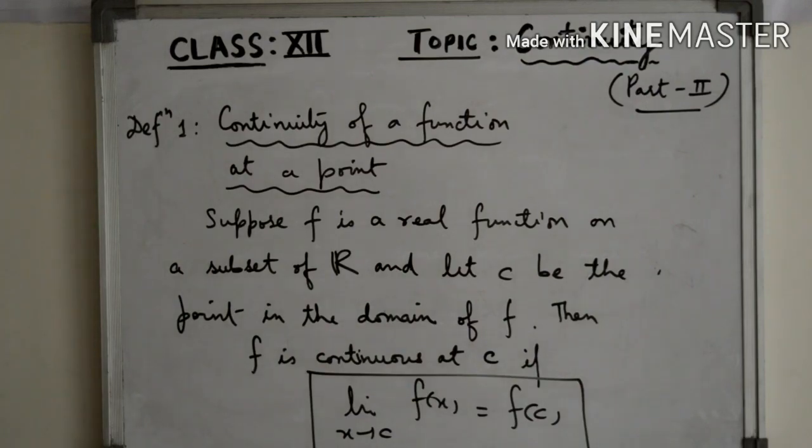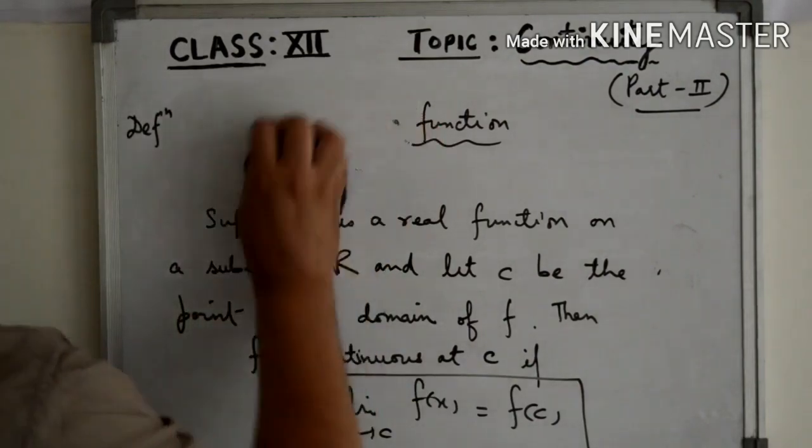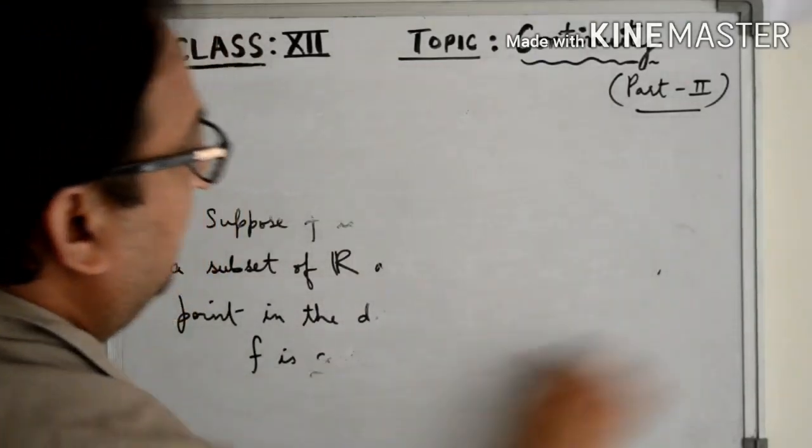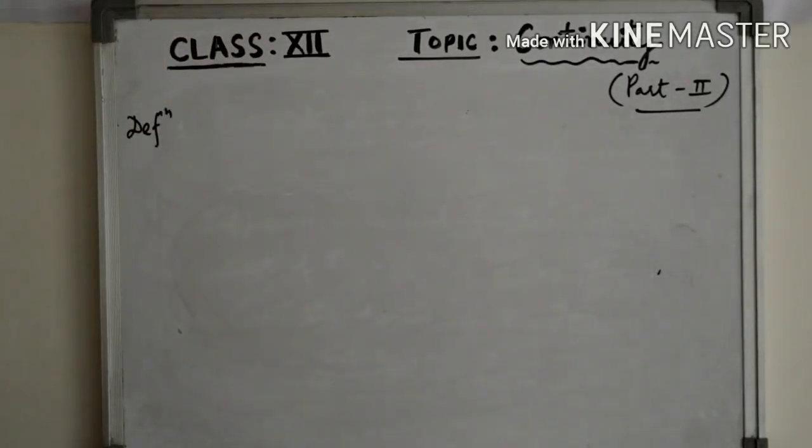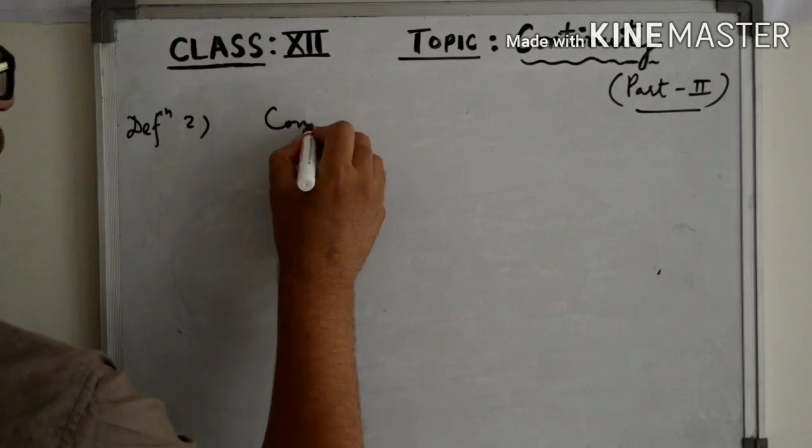So after this definition, let me give you definition 2, that is of a continuous function.